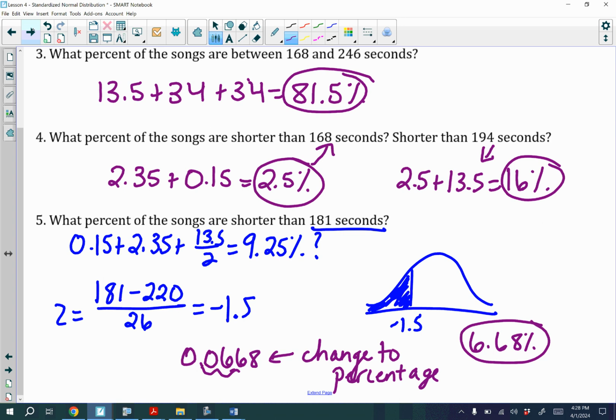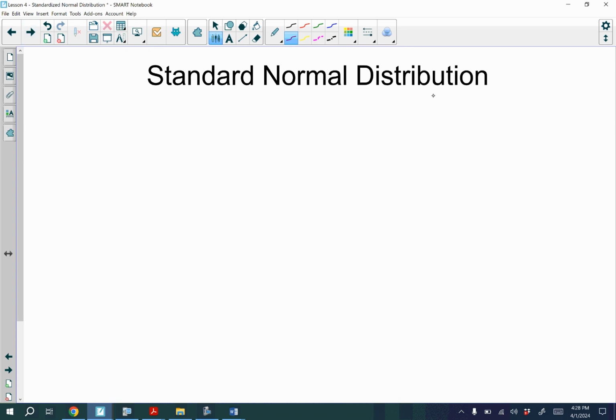So now let's go ahead and put this all together. Standard normal distribution: we use this when we cannot use the 68, 95, 99.7 rule, so we cannot use a normal distribution.